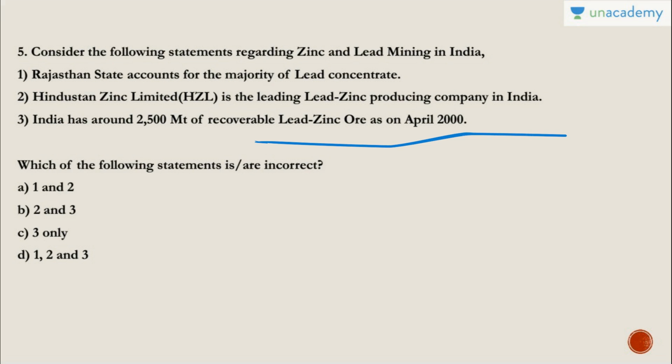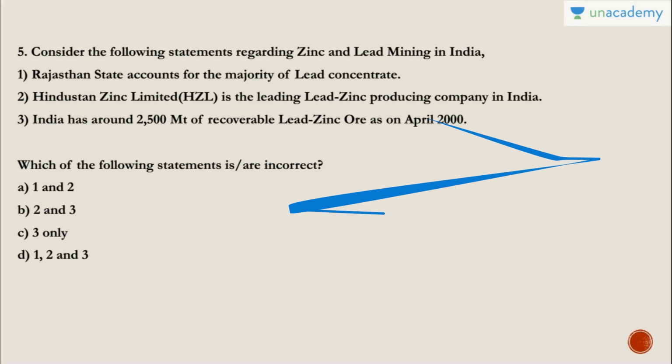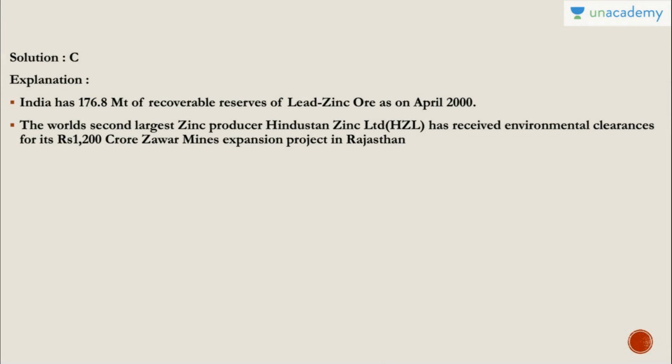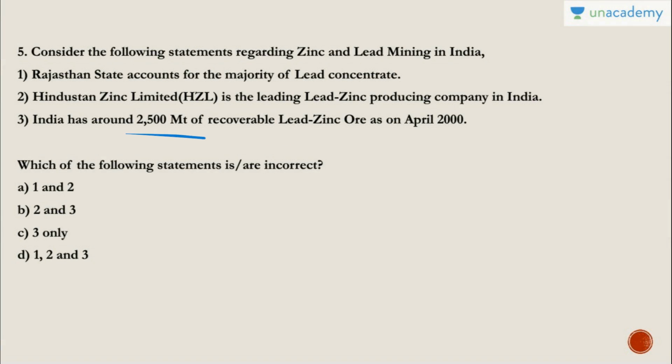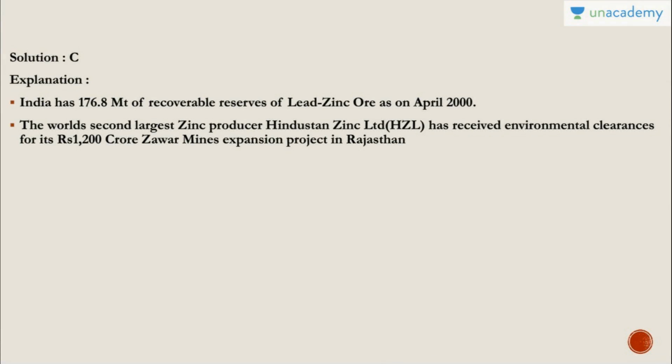So answer becomes C, that is 1 and 2 are correct here and the third is wrong. The first is correct, the second statement is also correct. India has 176 metric tons, so the third is grossly wrong here, so that is why we have mentioned this, so you have a rough idea.